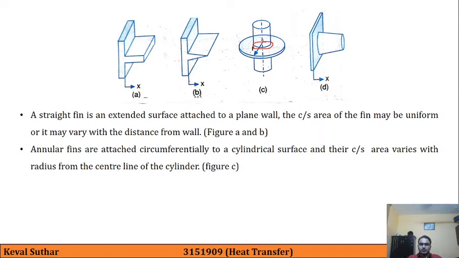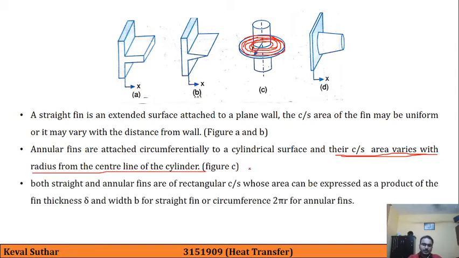As we move away, the area increases and further it keeps on increasing, and here it is maximum. So that is the meaning of this statement, that their cross-sectional area varies with radius from the center line of the cylinder.